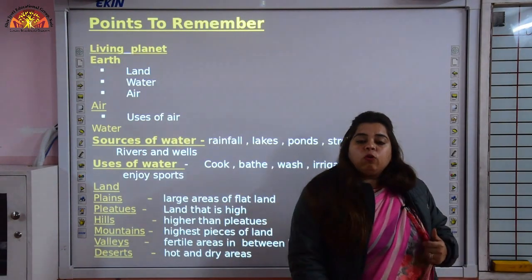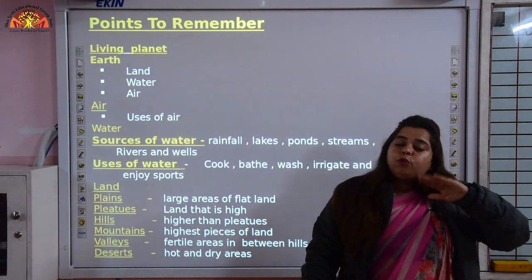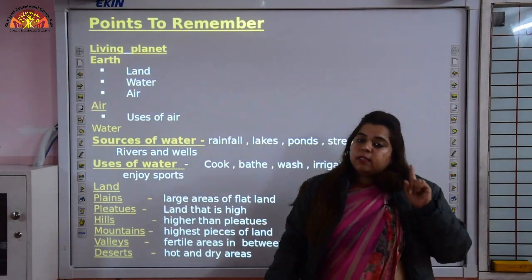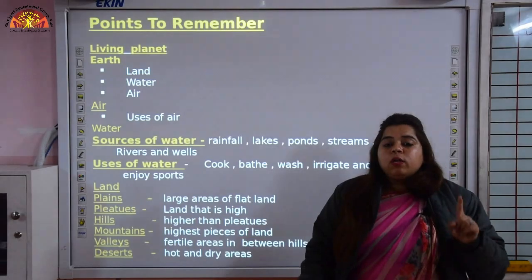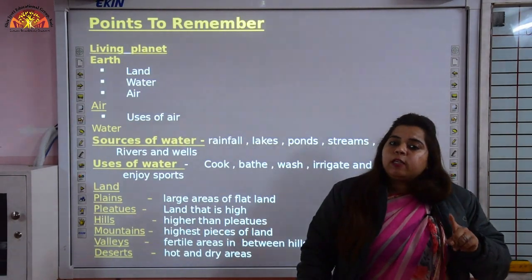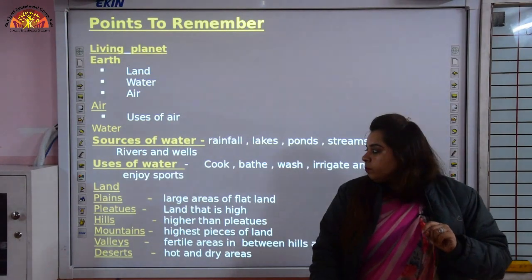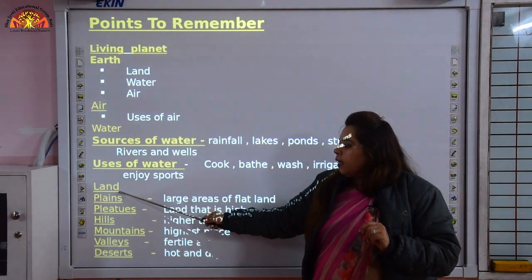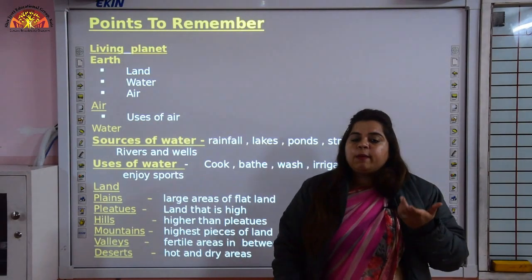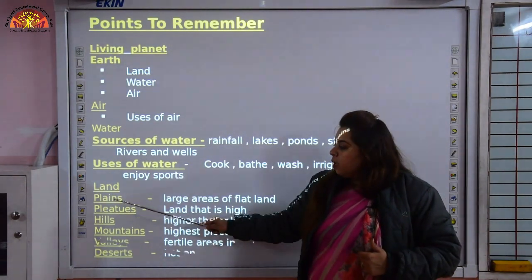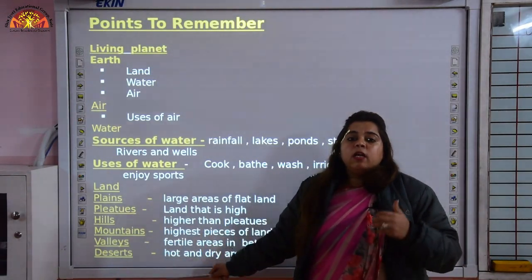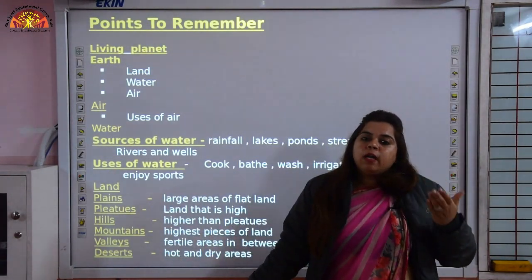Now children, you know factories should be outside the city. Why? Because it makes air polluted. Now factories should not be nearby water because it makes water dirty. Next is land. Land is different at different places. Different types of land such as plains, plateaus, hills, mountains, valleys and desert. These are different types of land.